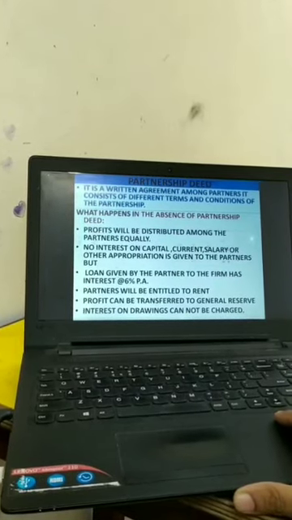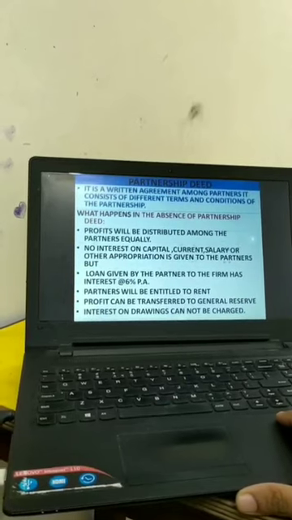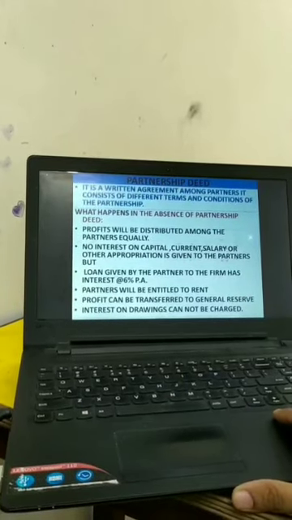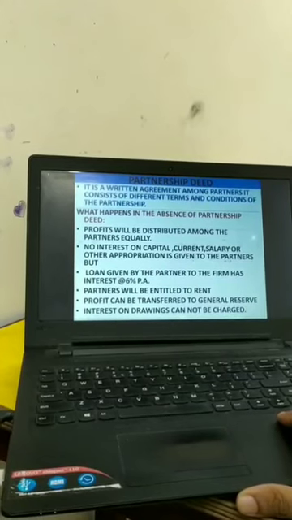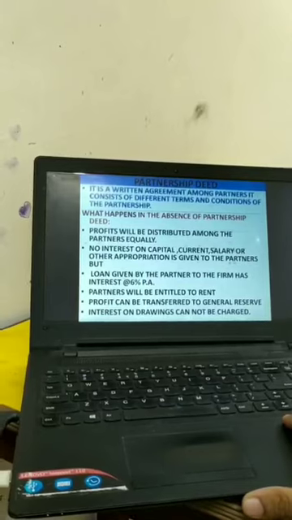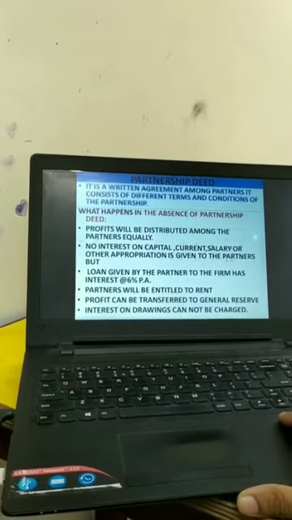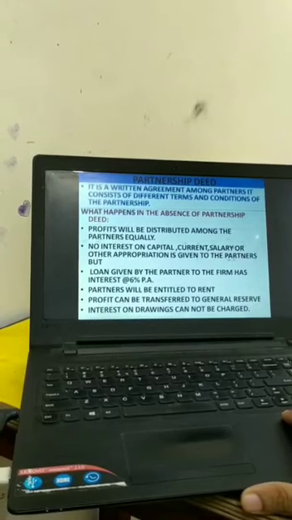Loan will be given to the partner if he has provided any money in the form of loan, and that also at the rate of 6% per annum. Per annum word is the most important. Partners will be entitled to rent, because rent will be the charge against profit. Just like interest on loan is a charge against profit, that's why they were entitled to this.